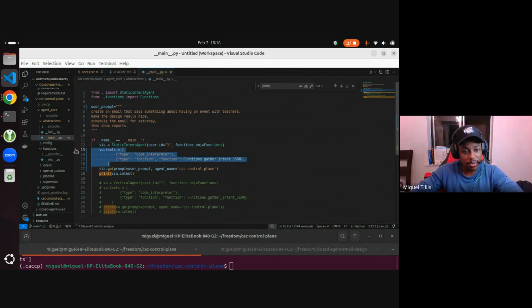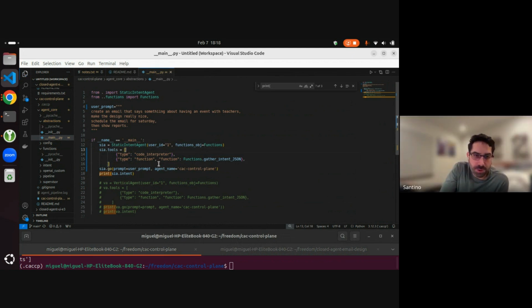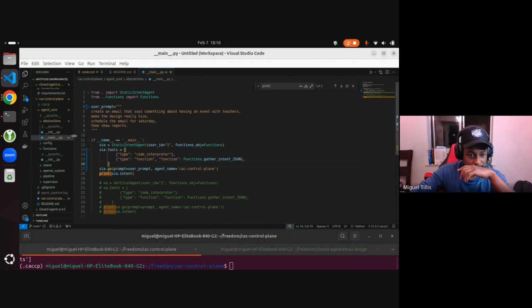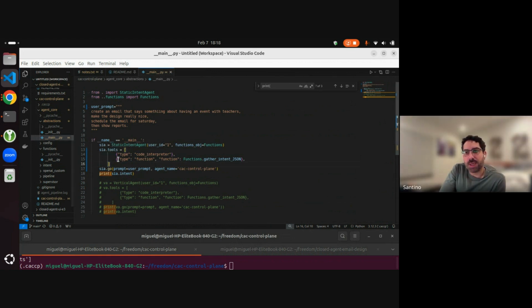So I think it's important to have the functions external, so you can pass values. I see what you mean, the static intent agent having the base rule, and then depending on what it's going to work with, it passes that information.